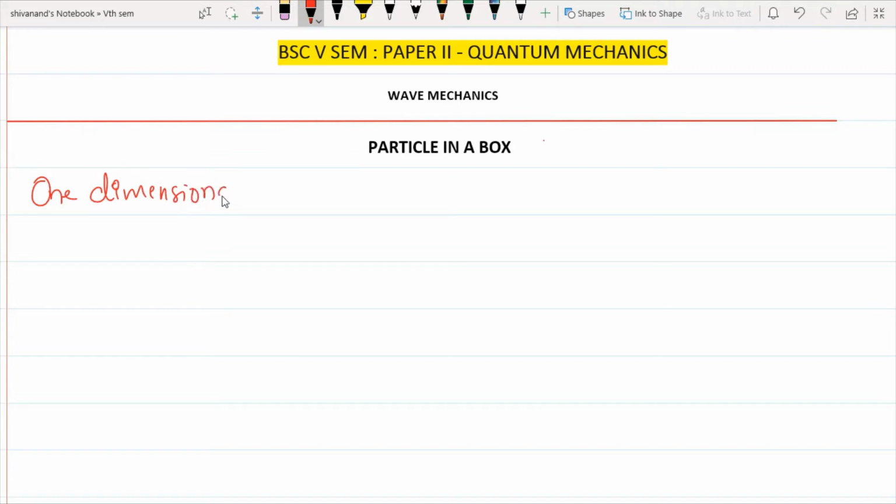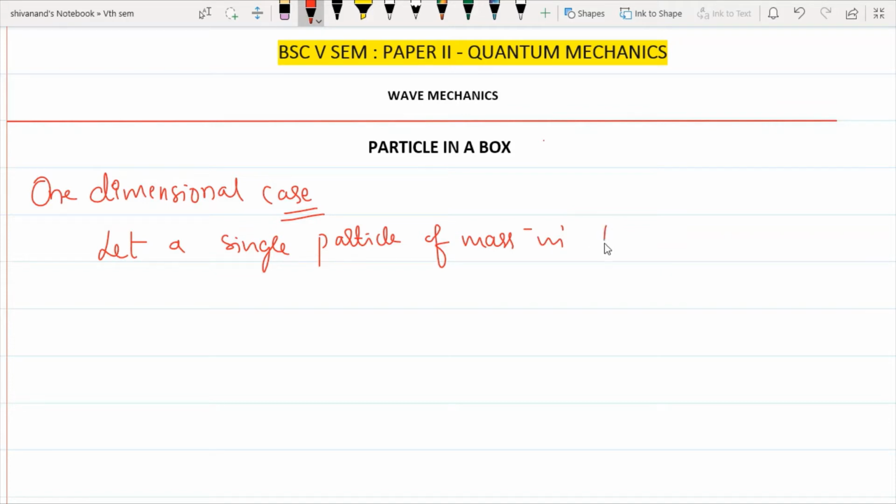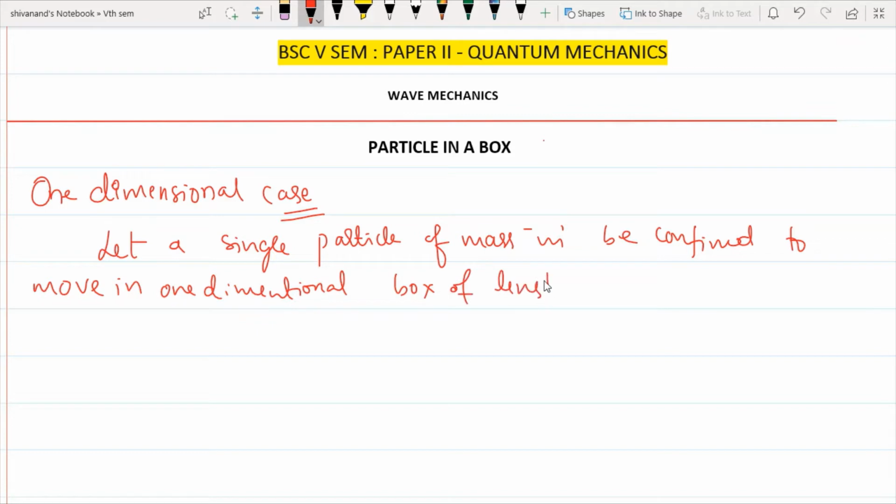Let a single particle of mass m be confined to move in a one dimensional box of length L.